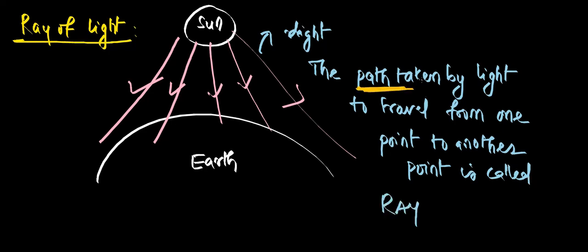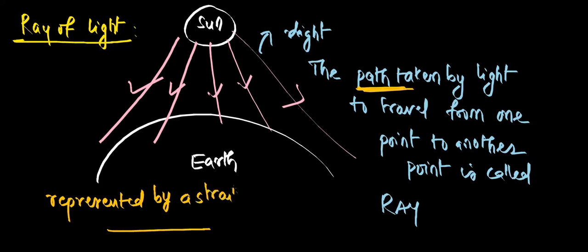Now how do we represent the ray? It is represented by a straight line. Now light has some direction, it travels from one point to another point. So starting point to ending point, if I take starting point A, ending point B, if light is traveling from A to B, so to know the direction, we will be keeping an arrow mark like this.